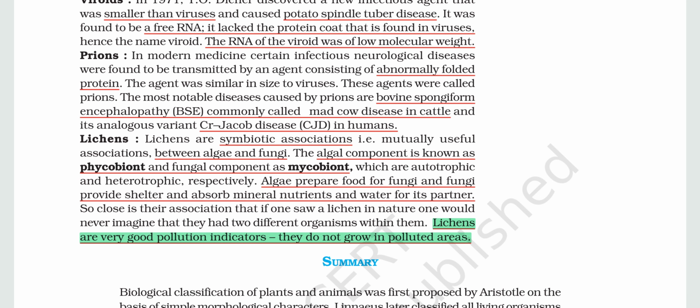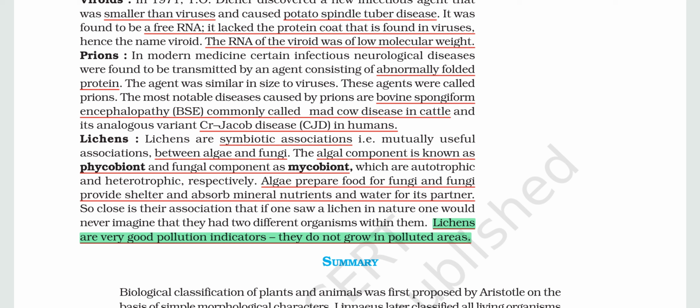Then comes lichens. Lichens are a symbiotic association between algae and fungi. The algal component is called the phycobiont, and the fungal component is called the mycobiont. Algae produce food, and fungi give shelter and also provide minerals, nutrients, and water for their partner.